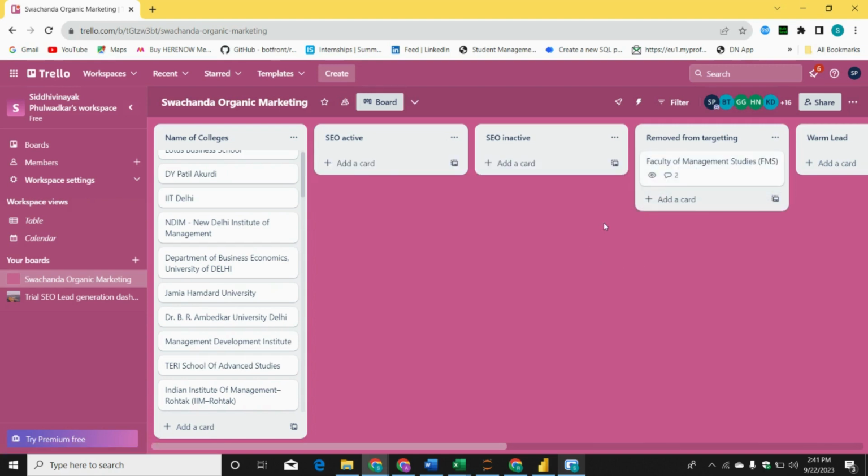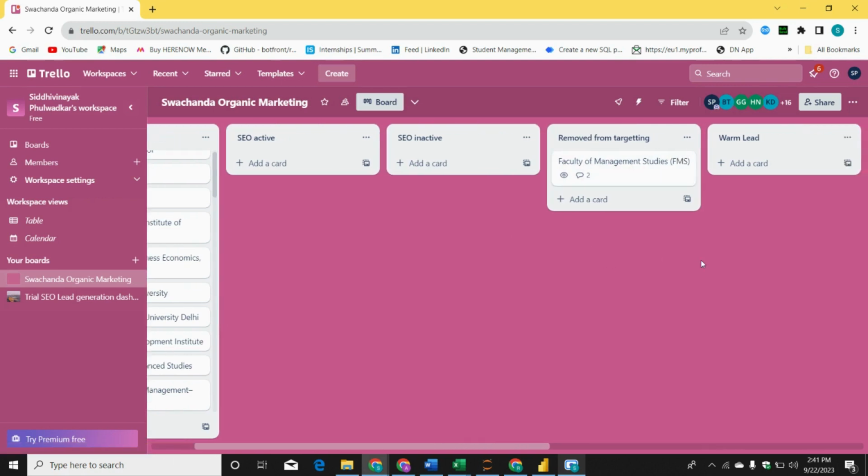So those students who will be doing the live project, remember that if you get any kind of instructions in the Excel sheet that we have stopped the SEO for that college, you have to keep it in removed from targeting. You have to write down the comments also: when it was told, and by whom it was told.